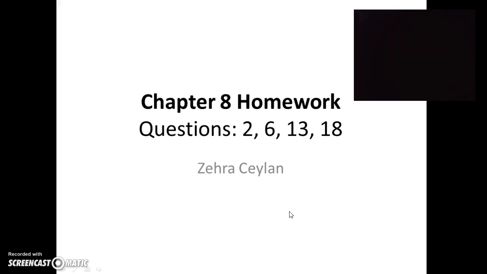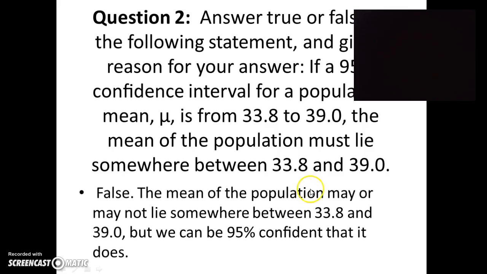Chapter 8 Homework Questions 2, 6, 13, and 18. Question 2. Answer true or false to the following statement and give a reason for your answer.